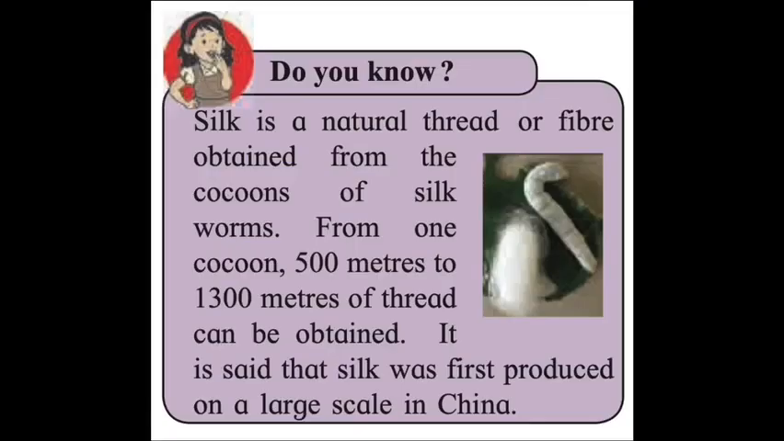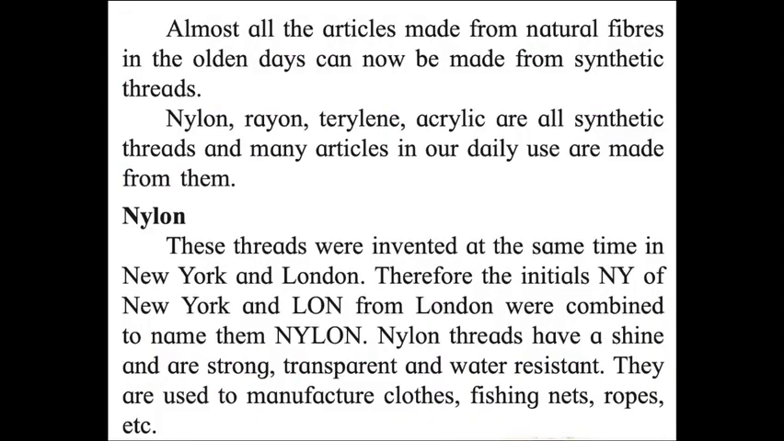Okay. Now silk is a natural thread. It is obtained from the cocoons of silkworms. From one cocoon, 500 meters to 1300 meters of thread can be obtained. It is said that silk was first produced on a large scale in China. Silkworm is basically a kind of worm which produces silk. Moving to our next page.